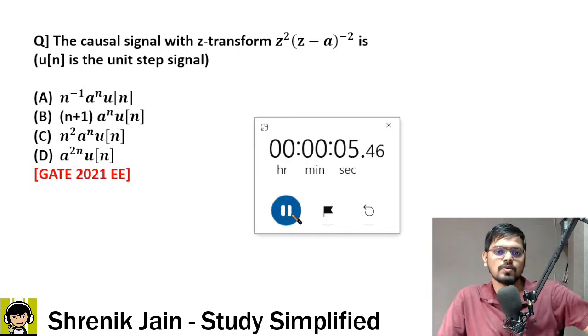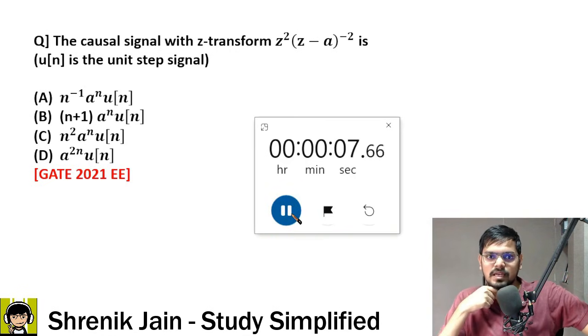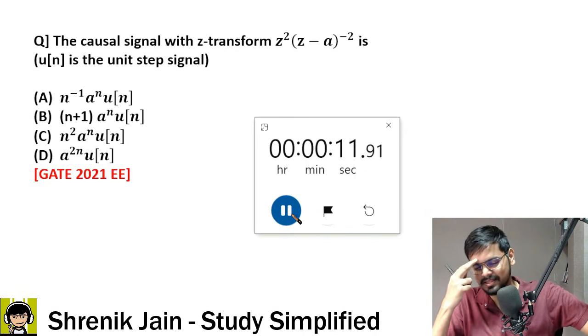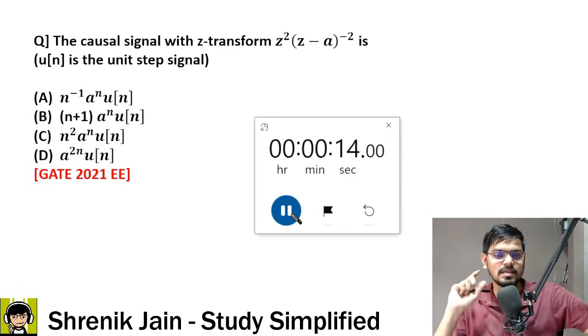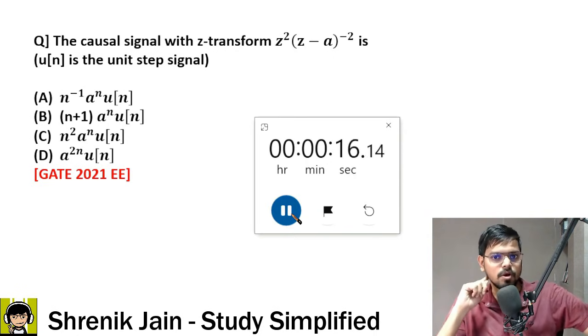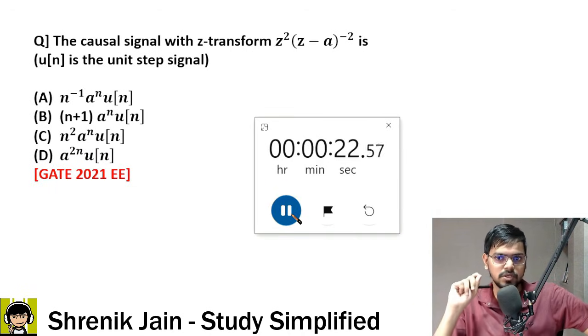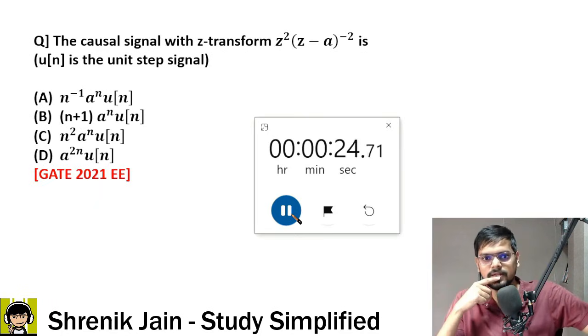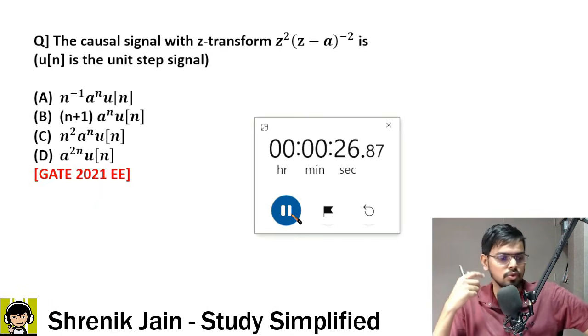Now by seeing this question, you might be thinking, sir, is it inverse Laplace? Sorry, I always see Z transform and I say Laplace. Pardon. Sir, is it the inverse Z transform concept? You can think of that. But sir, inverse Z transform is not that easy for this signal. That is also true. So do you have any other method?